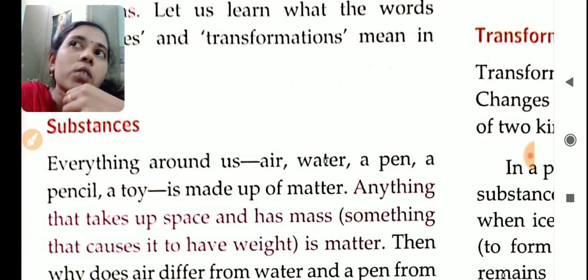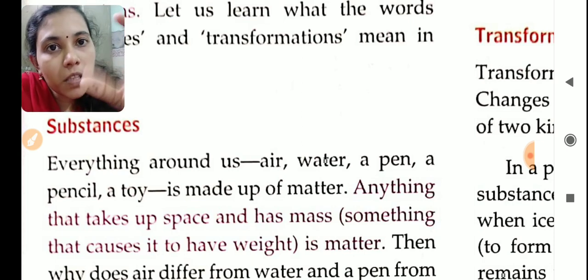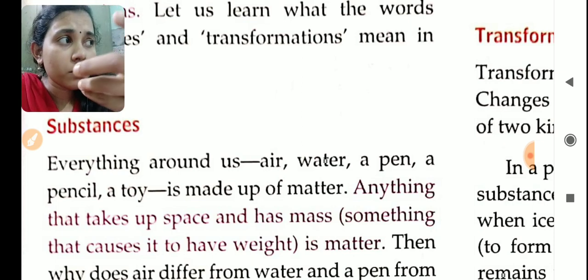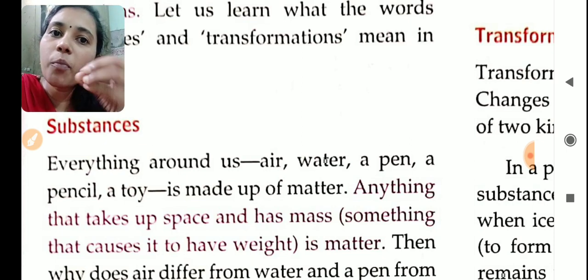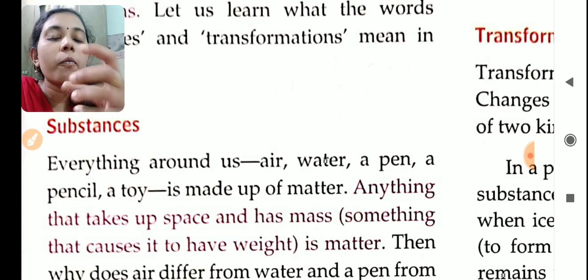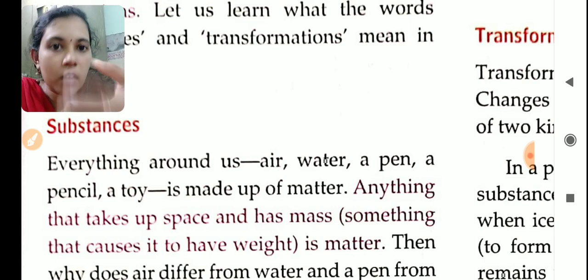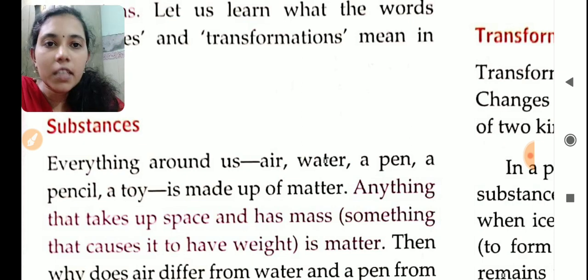Then what is a substance made up of? For example, if you are taking a woolen cloth, what is it made up of? It is made up of wool. If you are taking your breakfast, roti you are eating, what is it made up of? It is made up of atta. So like that, some particular things it is made up of, right?